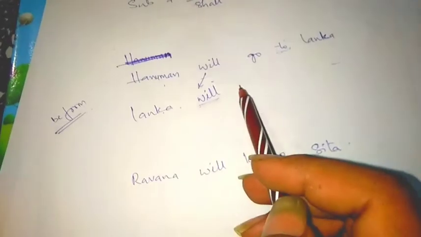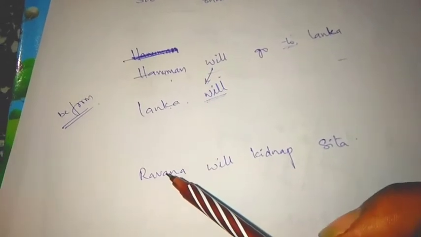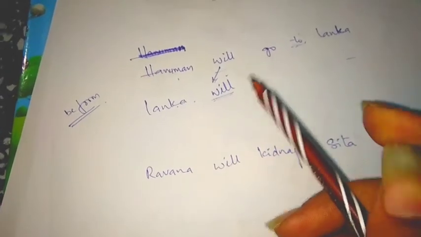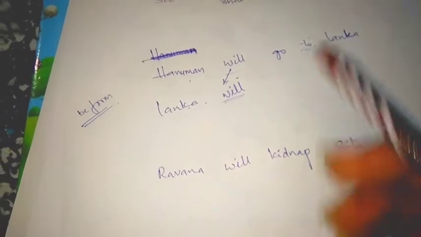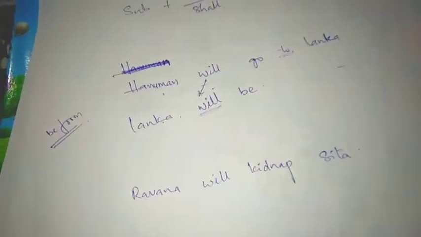If you see all the future tenses, like simple future tense, future continuous tense, future perfect, and future perfect continuous tense, we have be forms. So here we use the be form, which is be.